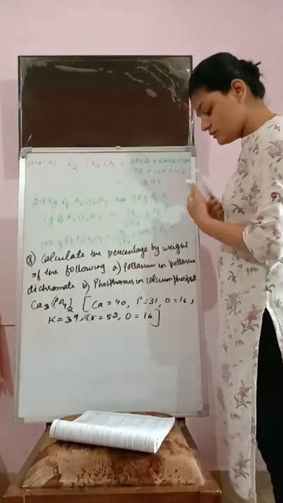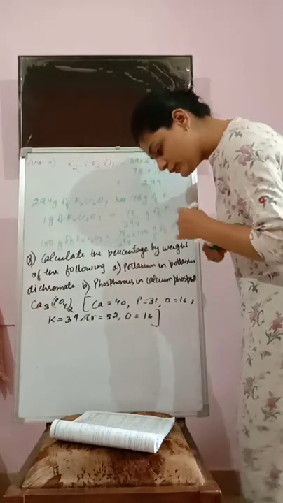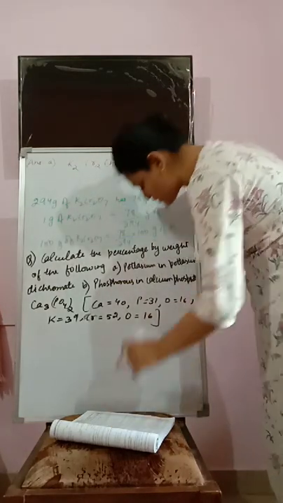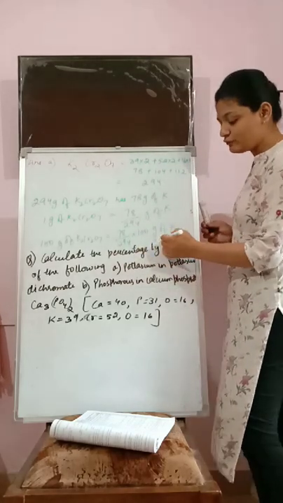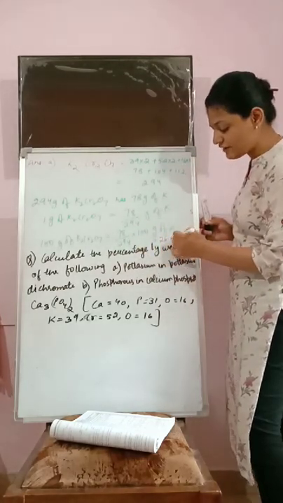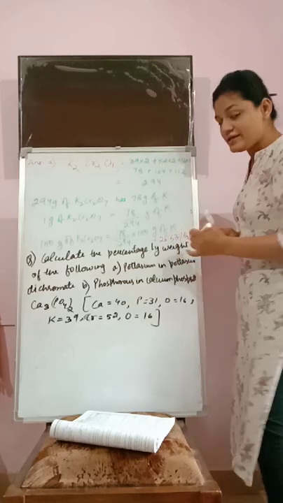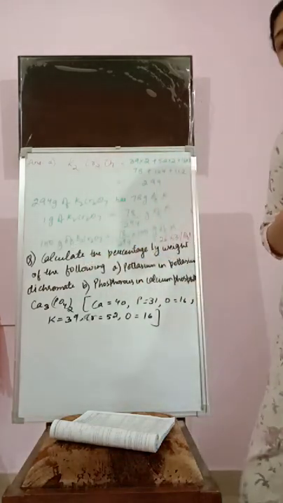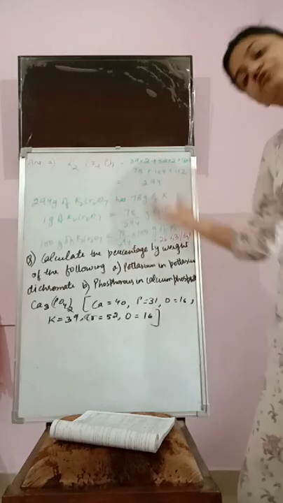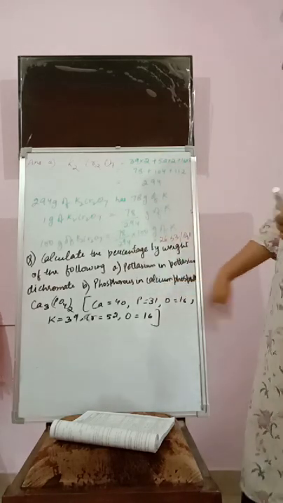Let me write it with red pen: 26.53%. I am not calculating it, you have to calculate it. 26.53% of potassium is present in 100 gram of potassium dichromate. This is the way it is. You have to do it. Alright. Moving to the other part.